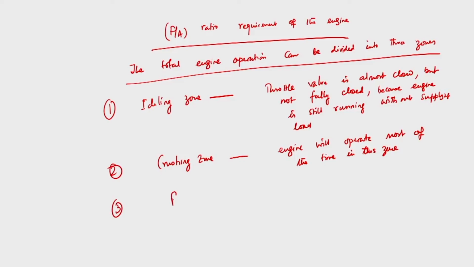And number three is the power zone, when the load of the engine is very high. So, the engine should operate most of the time in the cruising zone.